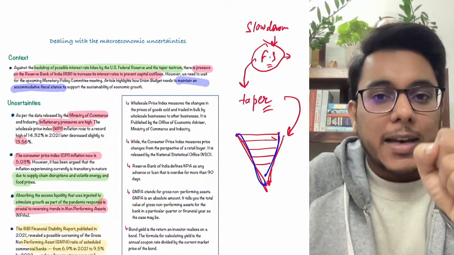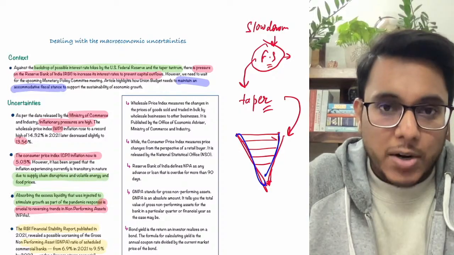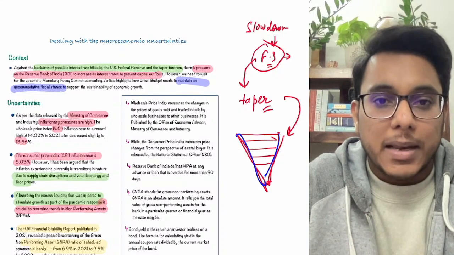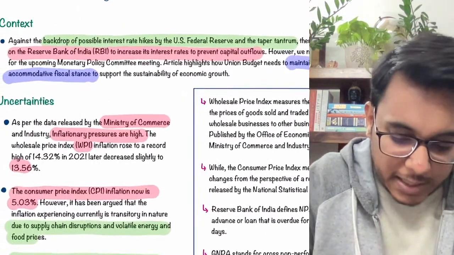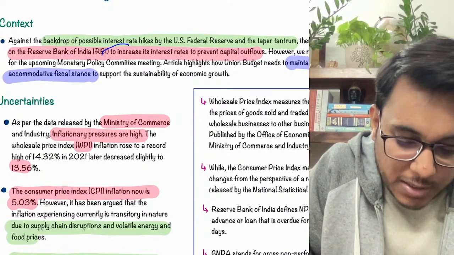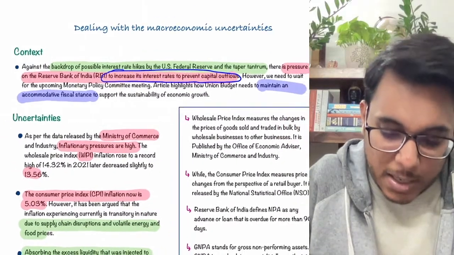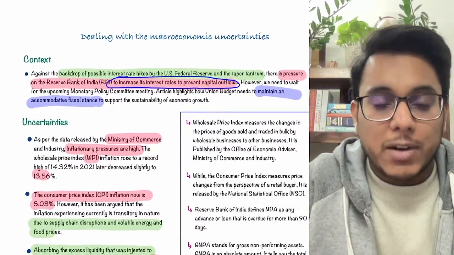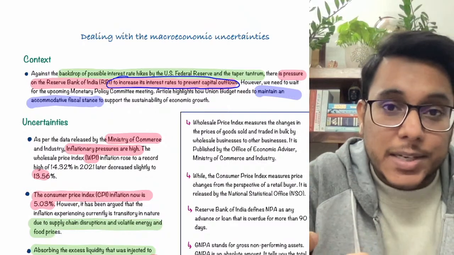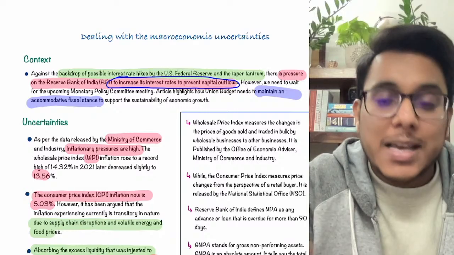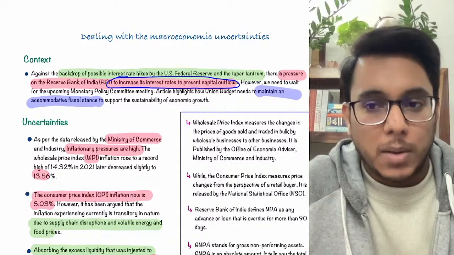Is it clear? So right now we are in an economic stage where the taper tantrum is going on. The Federal Reserve is saying that we will be going for this tapering and the money will flow back to the USA. So the Reserve Bank of India is in a situation where it has to increase its interest rate to prevent this capital outflow. But if it increases the interest rate, what will happen? In India also we are giving our own fiscal stimulus. If we increase the interest rate, people will borrow less money, less money will go into the economy, and so there will be a problem in India.